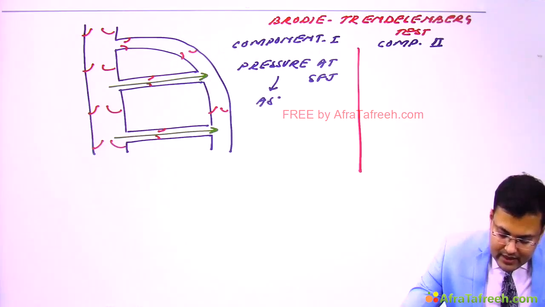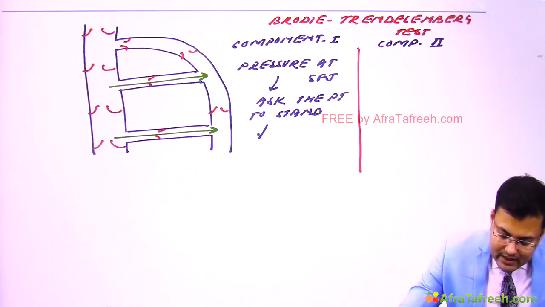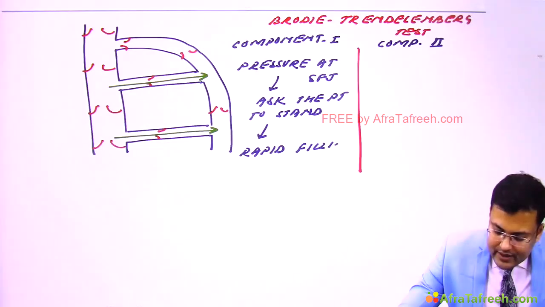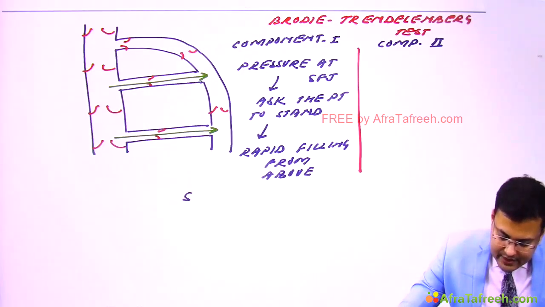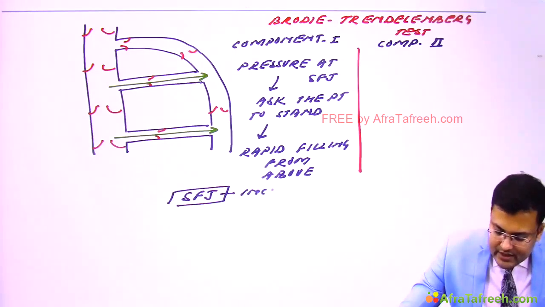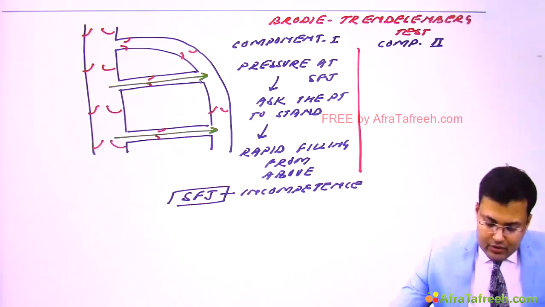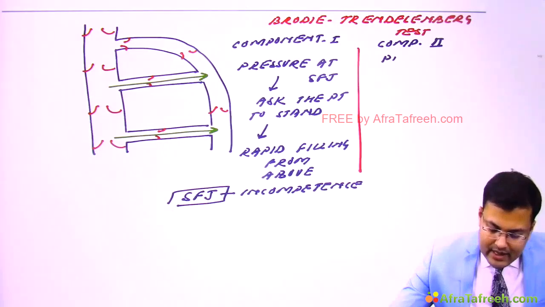Ask the patient to stand. And what happens? There is rapid filling from above. If there is rapid filling from above, it is suggestive of SFJ, saphenofemoral junction incompetence. Simple.